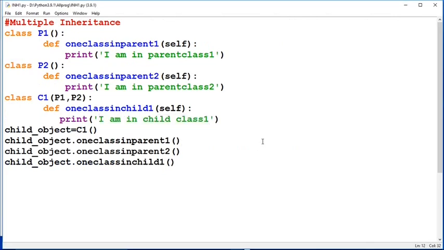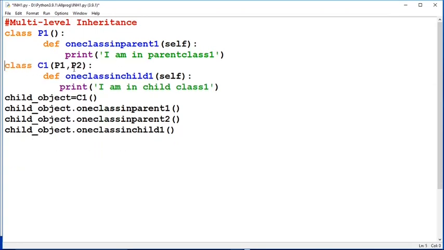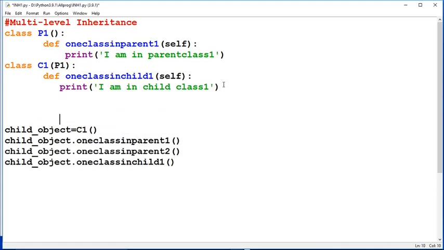Next we are going to see multi-level inheritance. In case of multi-level inheritance, we will be having more than one child class.